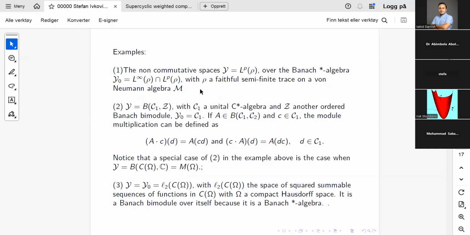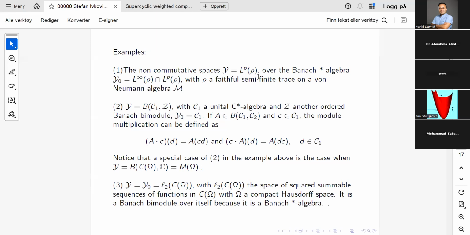The first example is the non-commutative L^p space. What does it mean? We take a von Neumann algebra M, and we take a faithful semi-finite trace rho on M, and then we consider this standard L^p(rho), the non-commutative L^p space.